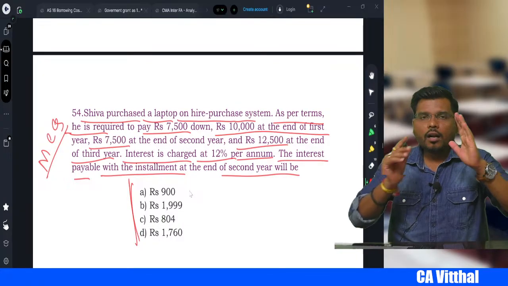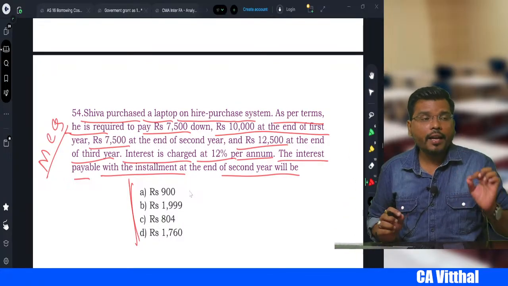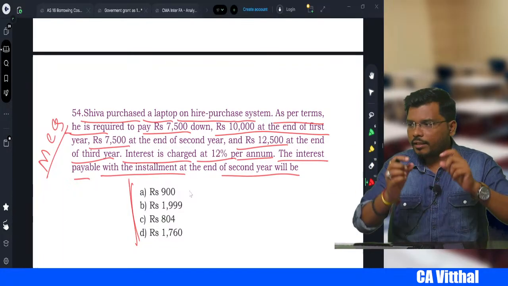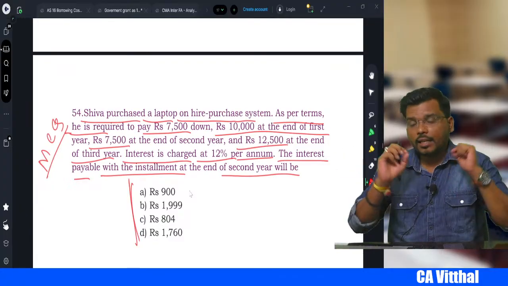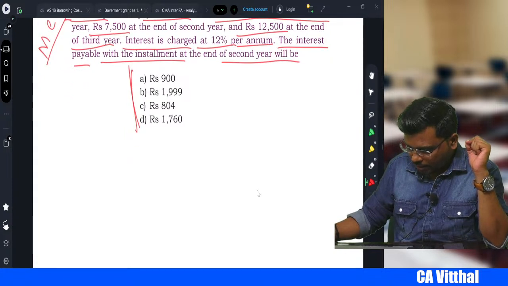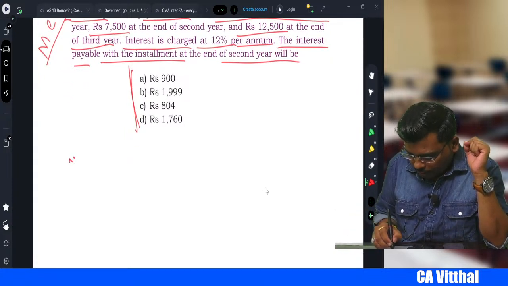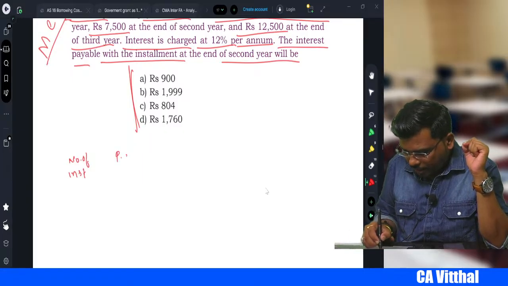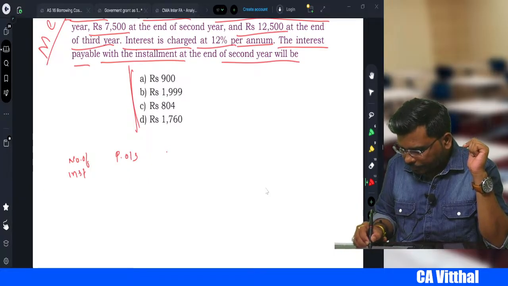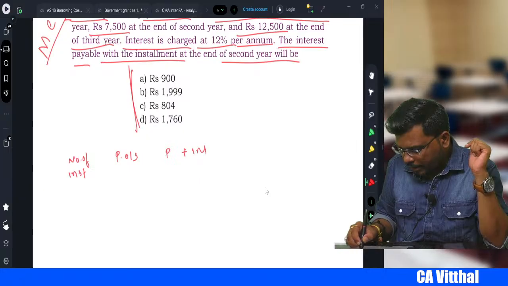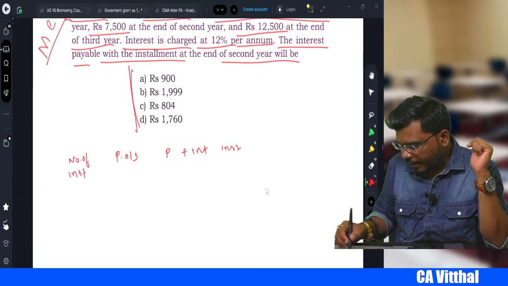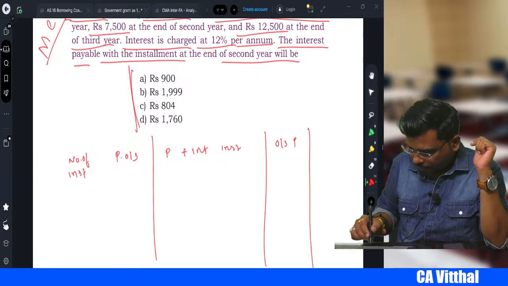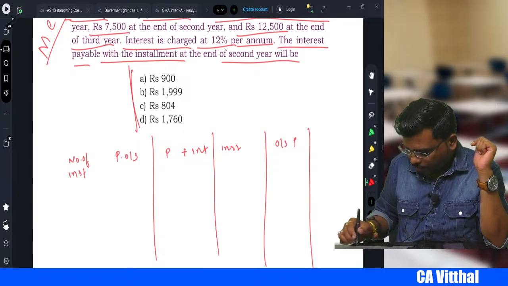So what you should do in your regular class, I have taught you one table, right? How to calculate the principal, interest and installment. The table I have taught you. So please prepare that table. So let's prepare the table first. What does the table start from, sir? First will be the number of installment, right? You don't have to write in detail. Number of installment, then principal outstanding, then principal repayment plus interest, you will get the installment. Then next one is the outstanding principal, right? So like this you have to prepare. Yes, my dear student, this way you have to prepare.